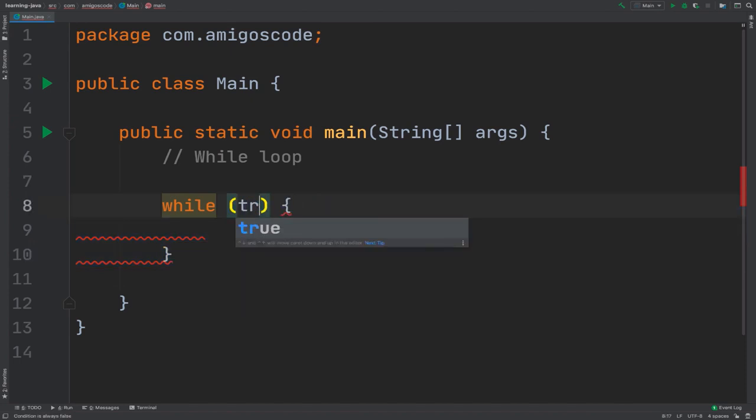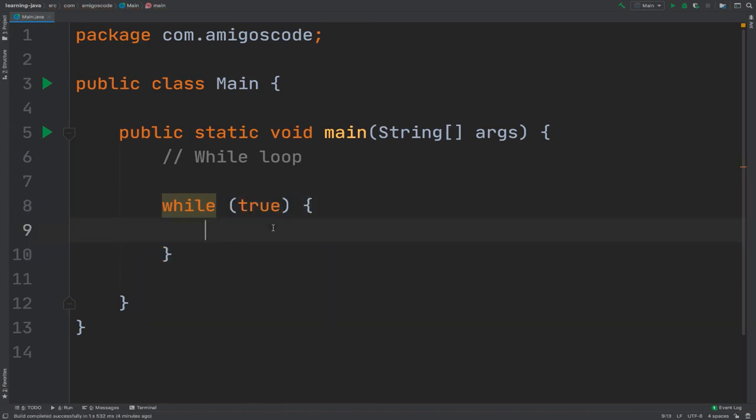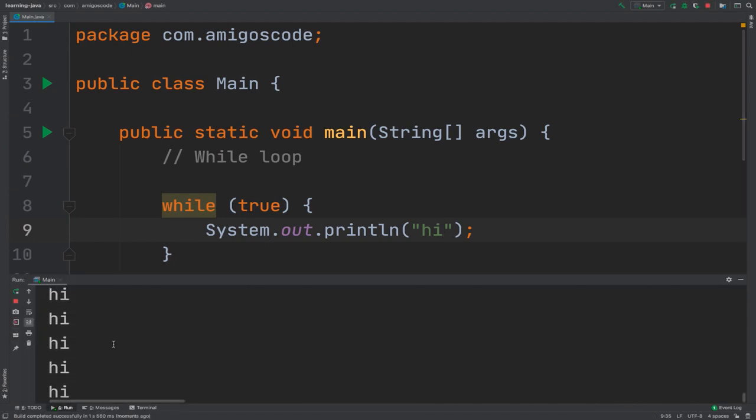But if I change this to true, you can see that now I can say System.out.println and then here let me simply say hi. If I run this code, this will run forever. You should see on the console that we have hi, and it's just running forever.